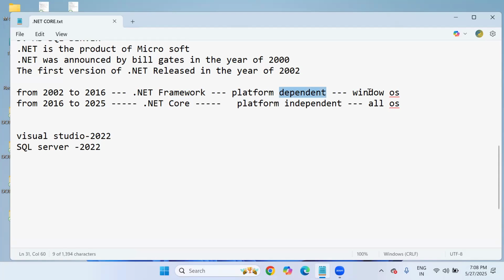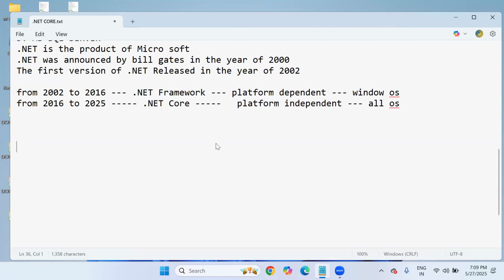Platform dependent means it can run on only the Windows operating system. Platform independent means it can run on all operating systems, including Windows. So today I'm going to discuss the version history, meaning from 2002 till 2025, what versions exist, like .NET Framework versions and then Core versions. But obviously our topics are related to Core versions only, not .NET Framework versions.